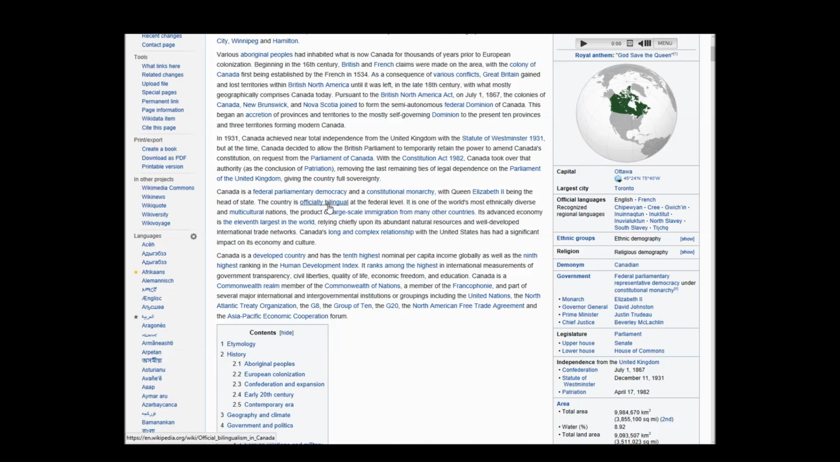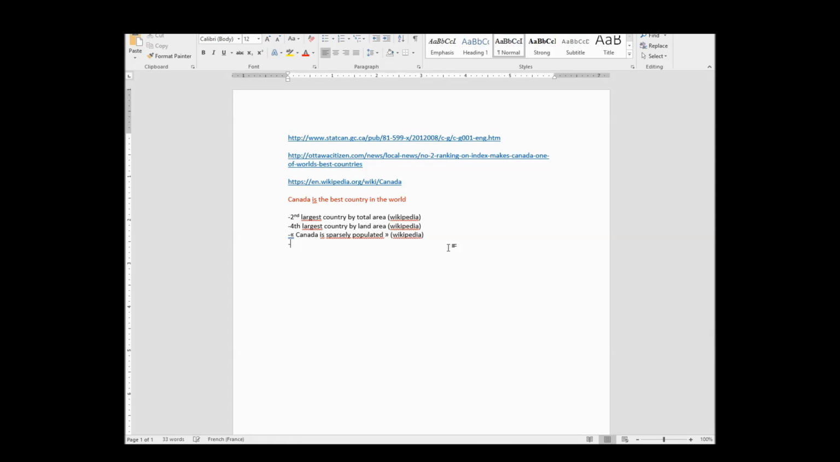Okay, so the country is officially bilingual at the federal level. I know in terms of the world that's really not anything special, but I'm just going to say officially bilingual. You know what? I'm just going to change the dictionary. Can I change it? Let's see.